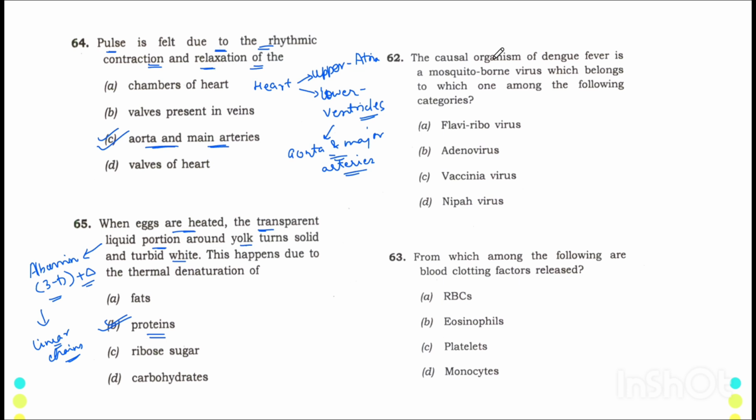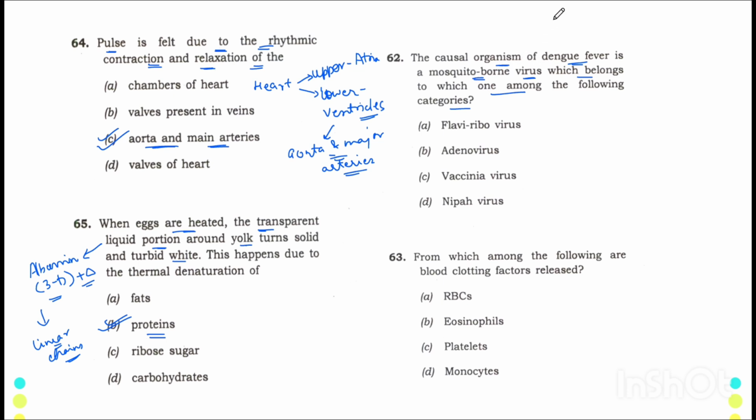Now question number 62. The causal organism of dengue fever is mosquito-borne virus which belongs to which one of the following categories? Now, the question itself says that dengue fever is caused by mosquito-borne virus.